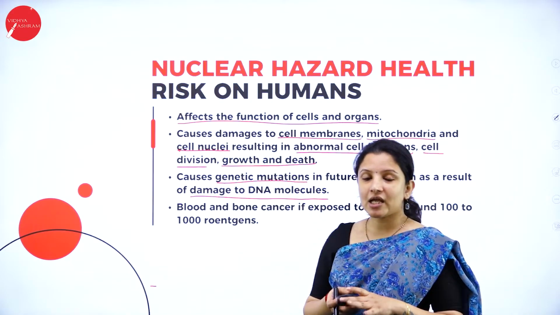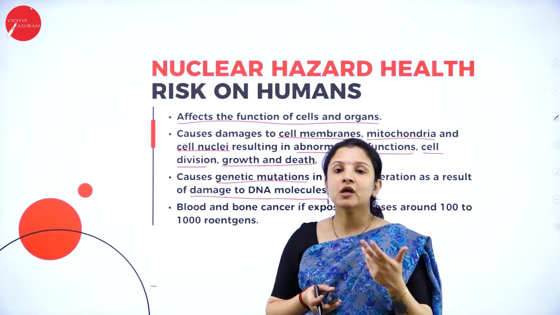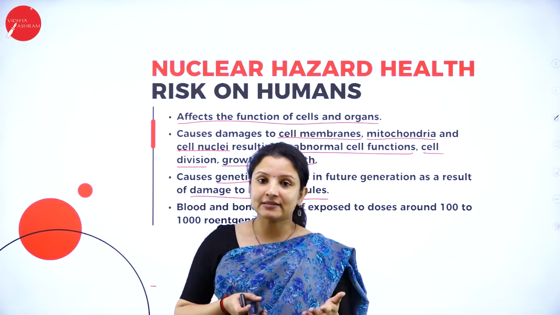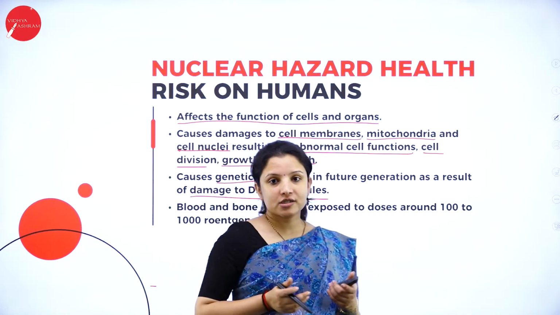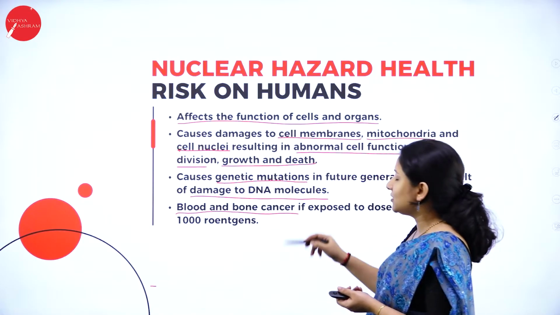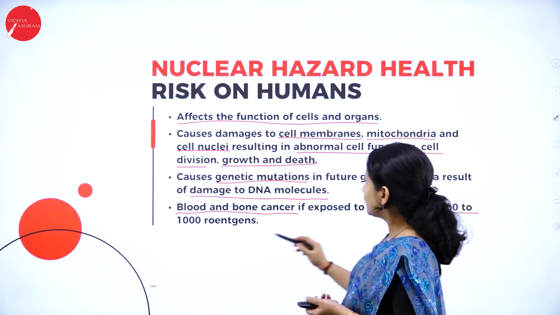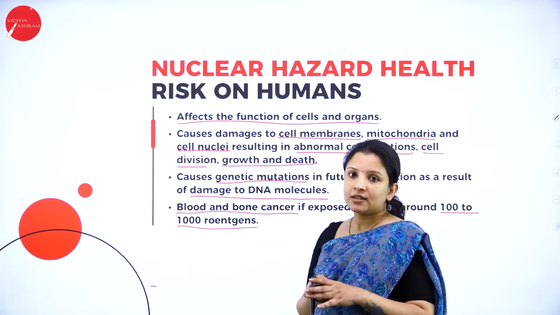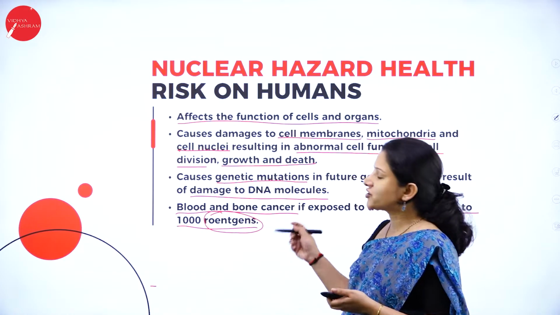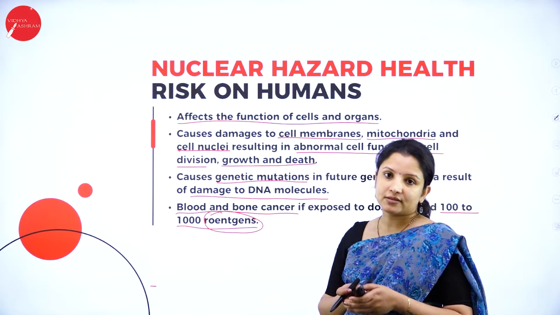If that damaged DNA is carried to the future generation, then it can cause a lot of mutations, and mutations always lead to genetic disorders, cancer, etc. And not just that, it can cause blood and bone cancer if the person is exposed to doses around 100 to 1000 roentgens. This is the unit of measurement for radioactive substance. If a person is exposed to that much, then he can get blood and bone cancer also.